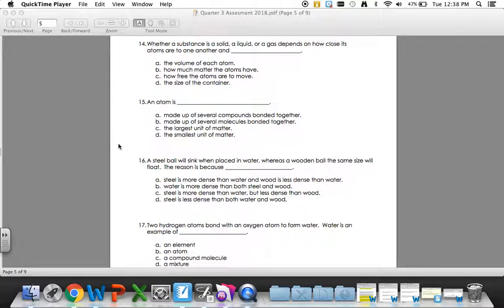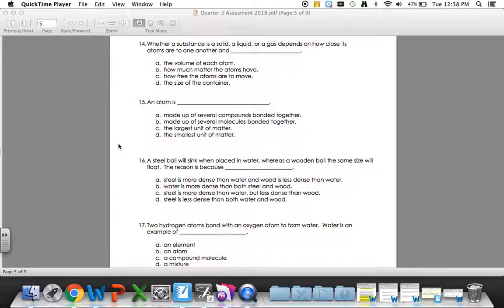16. A steel ball will sink when placed in water, whereas a wooden ball the same size will float. The reason is because A. Steel is more dense than water and wood is less dense than water. B. Water is more dense than both steel and wood. C. Steel is more dense than water but less dense than wood. D. Steel is less dense than both water and wood.